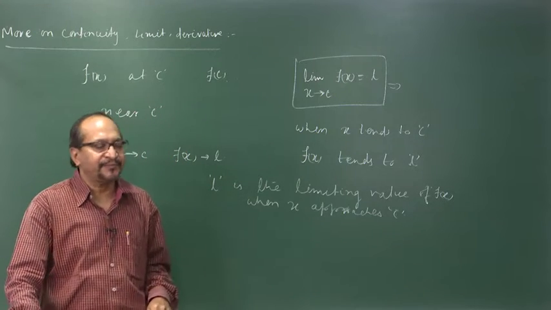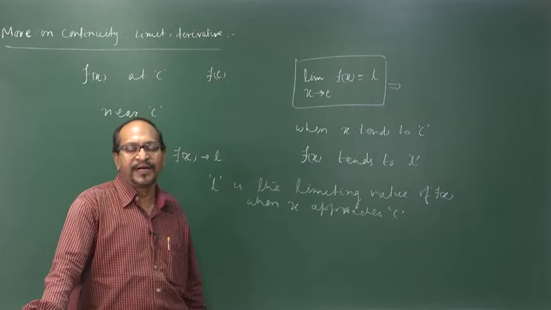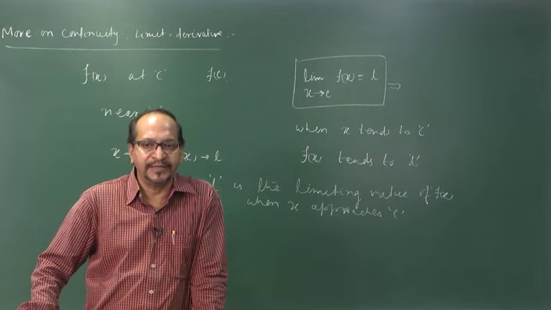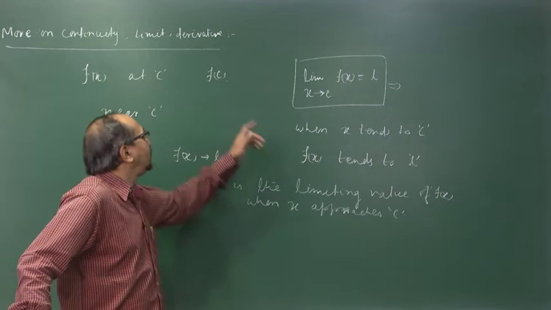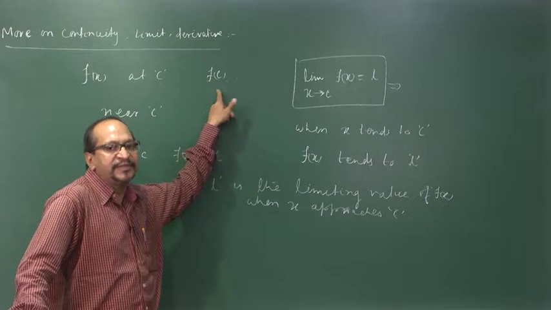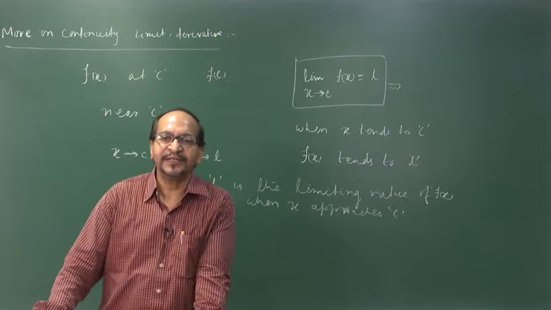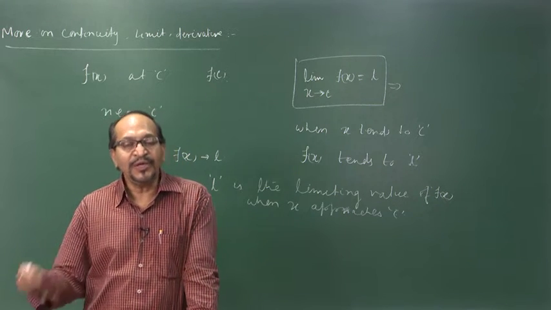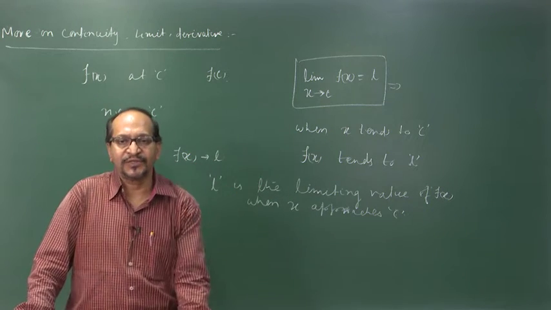Then the second possibility is that the limit exists, I mean when x is approaching C, the function value approaches a limiting value L, and this limiting value may not be equal to the function value at C. Then the third possibility is that this limiting value L is equal to f of C. Only when L becomes equal to f of C, we say the function is continuous.